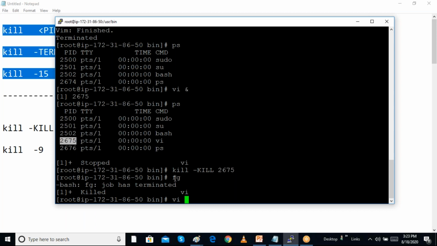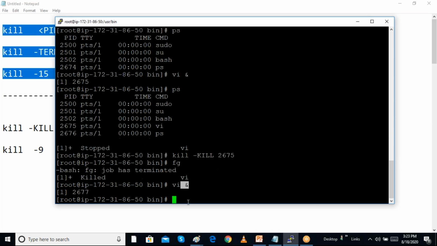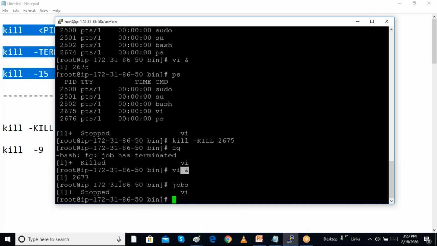We can run some process in the background using VI ampersand. We are giving this symbol, and this will go into the background. Whenever doing backup jobs and all, we can run them in the background. We can see the jobs command, which shows how many jobs are running. We can see one job is running. So we can kill that job by using kill percentage and the job number. Percentage 1 means we can stop that job.